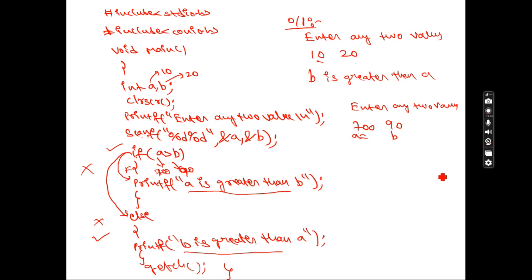When do we go for if else? When there are two options, and among the two options you have to choose only one, go for if else. If there is only one option, where you either want to take it or you don't, then go for the simple if concept. If you have more options, like 2, 3, or more than 2 options, like 3, 4, 5, and among them you want to choose only one option, go for else if. So next we are going to the else if concept.